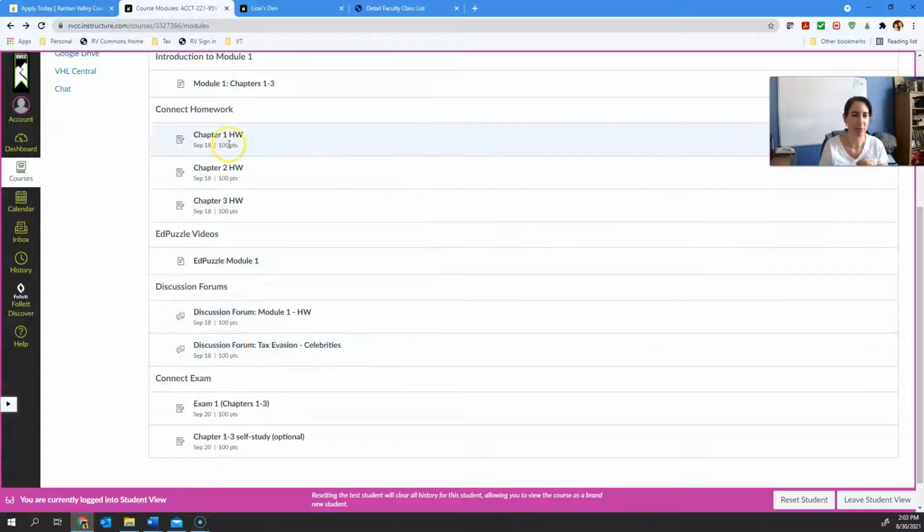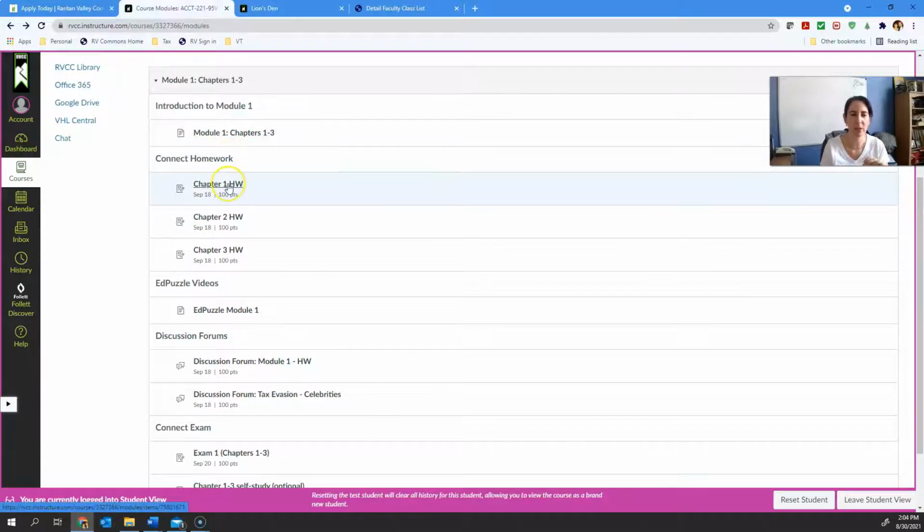Okay, so all the gradable items are out here. All right, but you can also find them all in here. So whichever way you choose to access this. Okay, let's talk about the homework. The way you're going to get to your homework and get into the ebook and everything else, just click on chapter 1 homework.